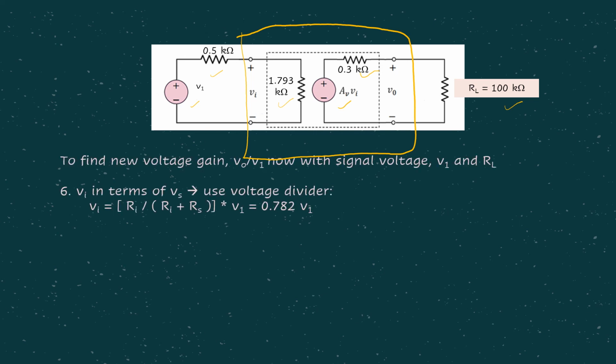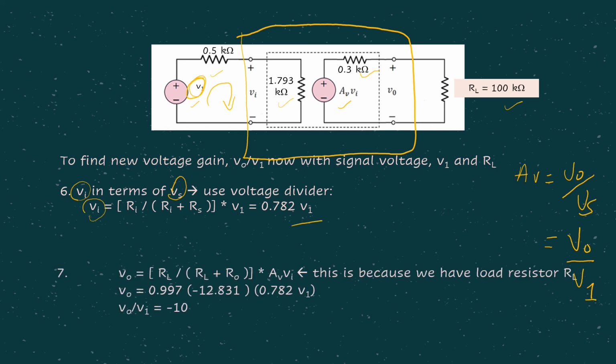Then what do we do next? Obviously, at the end of the day, we want to find AV, which is V0 over Vs, right? So in this case, we need to find Vi in terms of Vs. Just the same thing, voltage divider, where we relate Vi to Vs. In this particular case, Vs is actually V1. So for this particular example, our voltage gain AV is V0 over V1. So we have Vi in terms of V1.